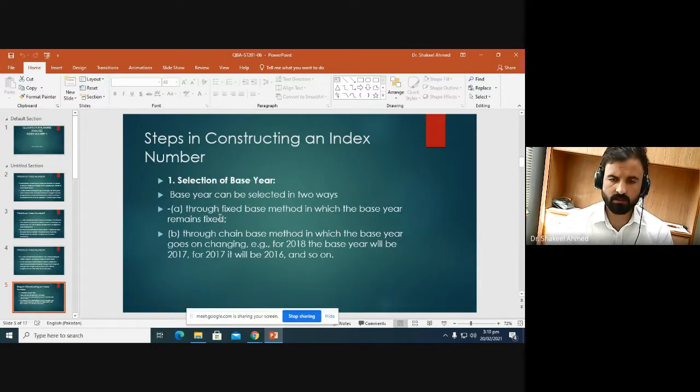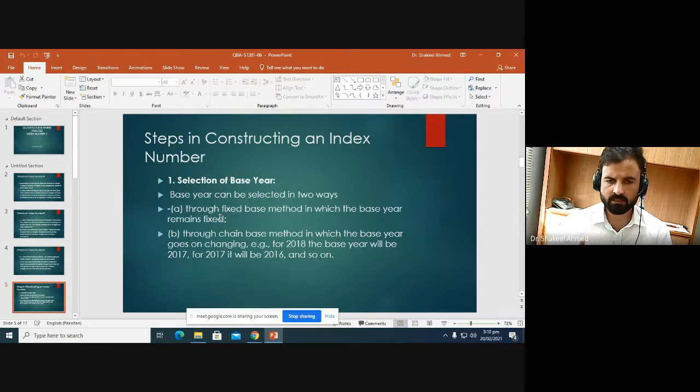So there are a few important steps while constructing an index number. While constructing an index number, you need to focus on these steps. The first step is selection of a base period or a base year. Base year can be selected in two ways.